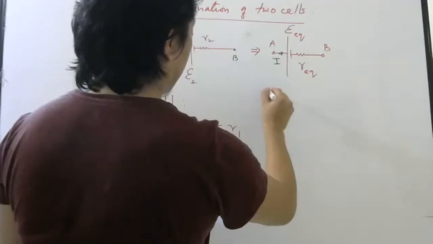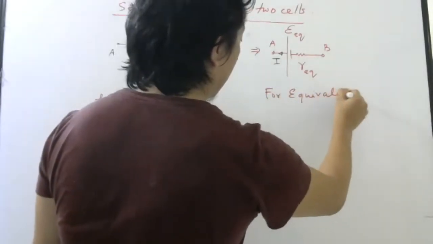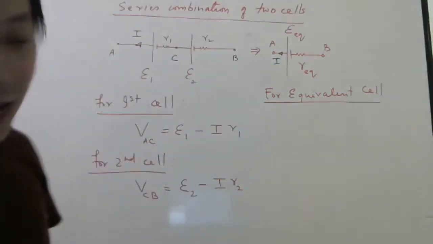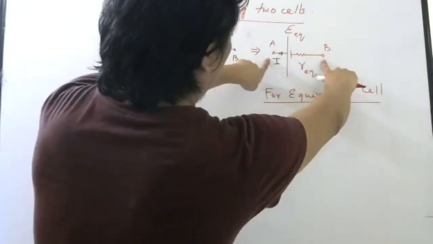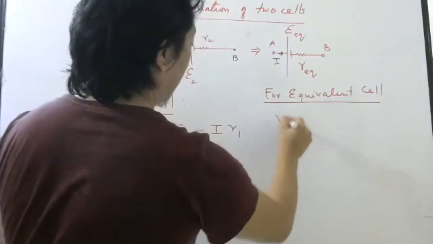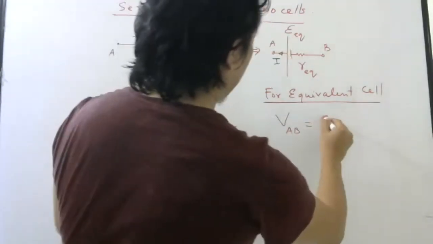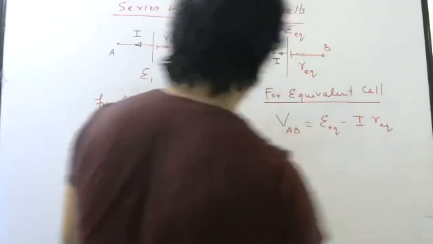For this battery, for the equivalent cell, I know it is difficult to write these parts, so let me only do this. Here what is the voltage? VAB. That should be equal to the equivalent EMF minus I into R equivalent.